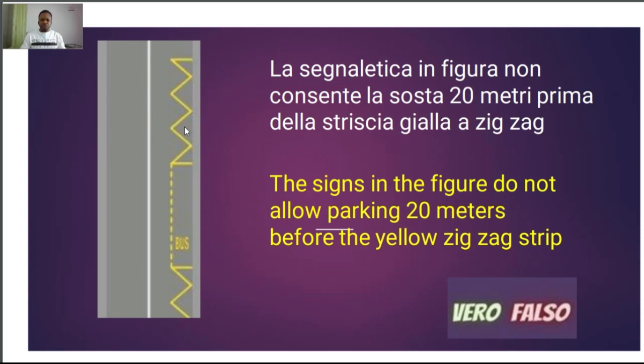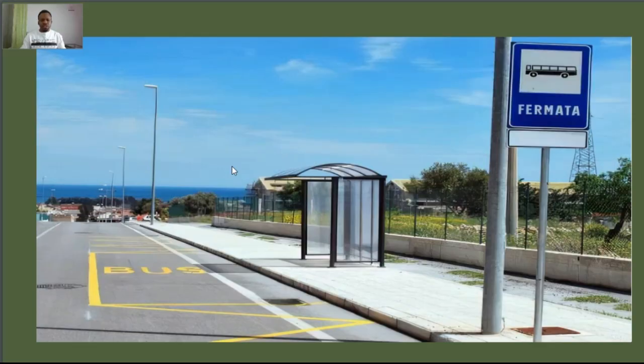Now, this one says that for this diagram or this sign here, this yellow zigzag line, you see it, it does not permit you to park here 20 meters before this bus stop and 20 meters after the bus stop. Now this yellow zigzag line, one thing you need to know is that this is what it is, you understand, and they do it to enable easy movement of buses when they stop here.